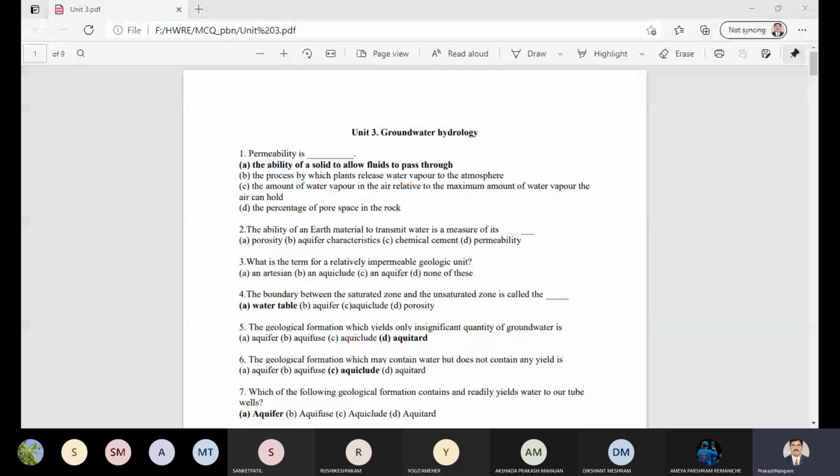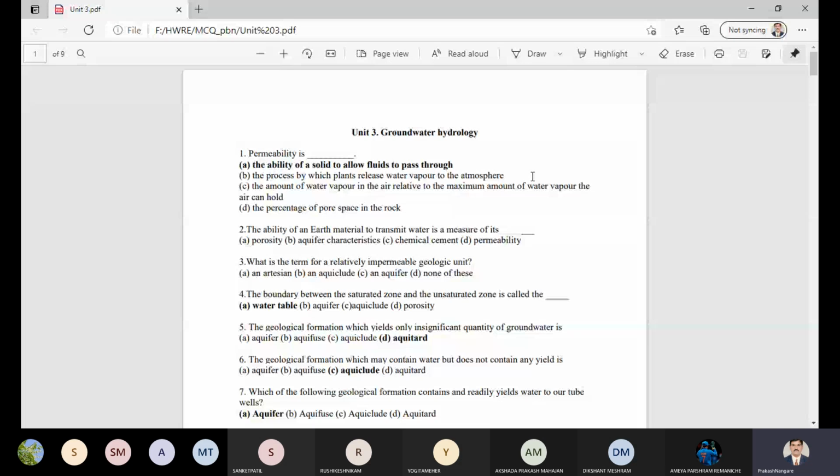Today I want to present on the important task on these questions, which questions are to be asked in the coming exam. Today I want to select hydrology. So let us discuss the questions and what would be the correct answers. The answers are given in bold letters, but you need to discuss why this answer is correct.